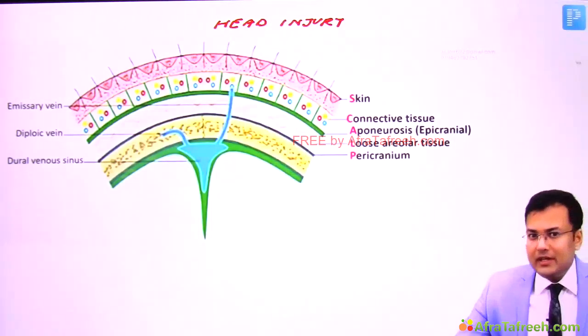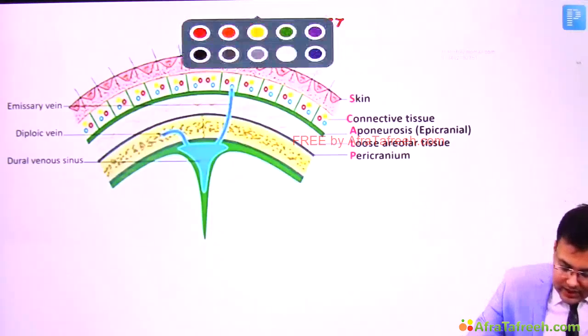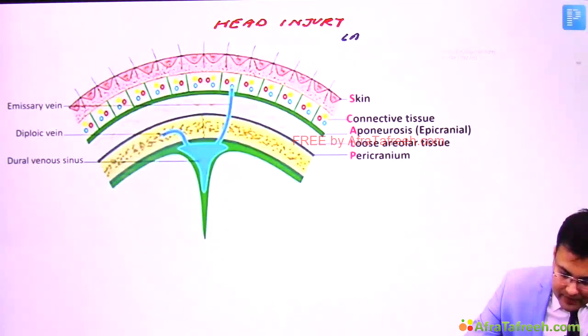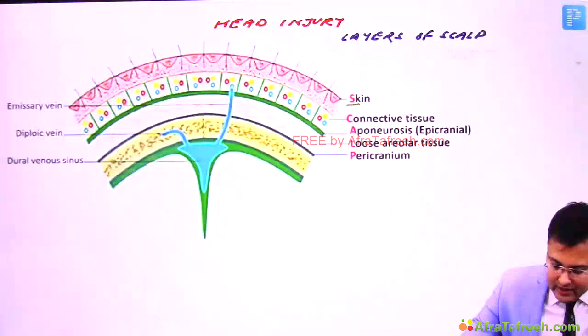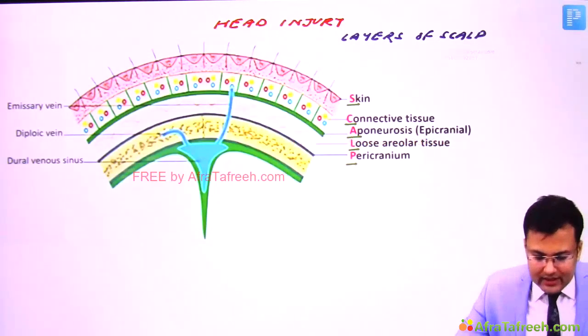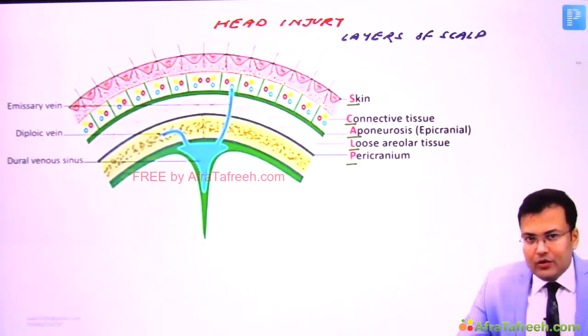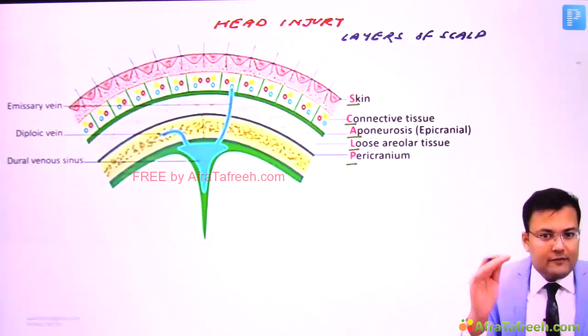So how to remember? It's very easy. These are the layers of scalp, and the mnemonic is also SCALP. Clear? So here you can see skin, connective tissue, aponeurosis, loose areolar tissue, and pericranium. These are the layers. Now one by one we are going to discuss the important points related to the layers. Now see, first is the skin.